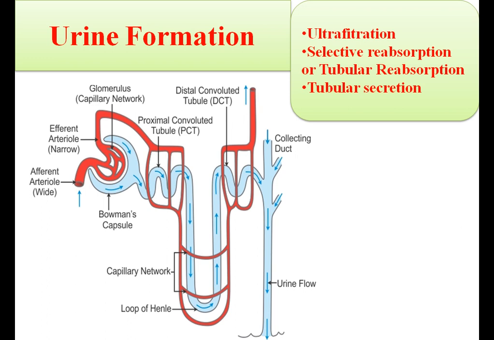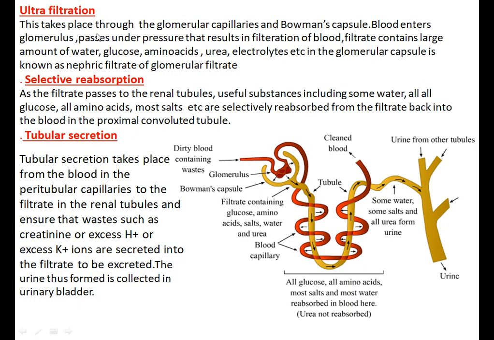Okay, so this is the flow chart of the urine formation, and there are three processes, that is ultrafiltration, selective reabsorption and tubular secretion. Now here I have written the same thing, but you have to note it down in a flowchart manner.